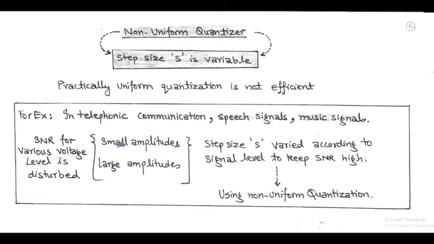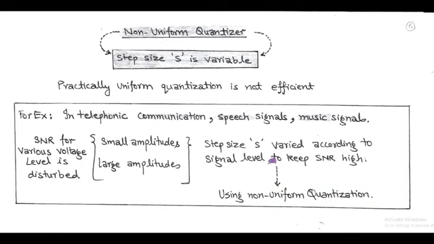And due to this, signal to noise ratio is disturbed. In order to improve signal to noise ratio, the step size S is varied according to the different signal levels. So here, non-uniform quantization is applicable.